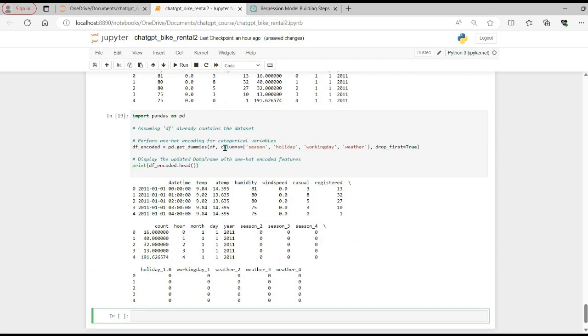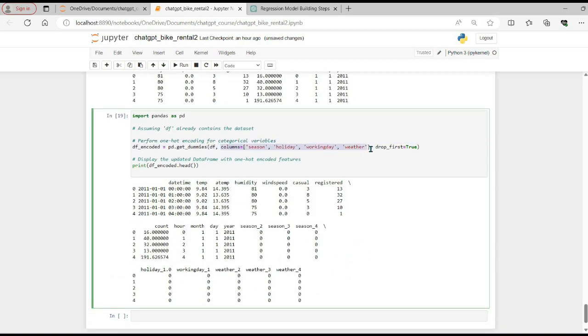So actually first it picks the 4 columns, and these 4 columns come from the data frame called df, and then it creates the encoded variables and stores them in a new data frame called df_encoded. Although we asked to include these encoded columns in df itself, I think it has created a new data frame called df_encoded, but that's fine.